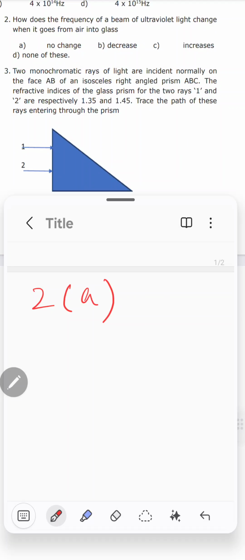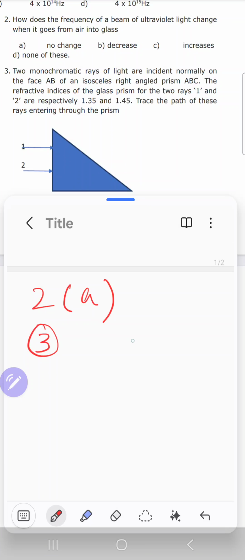Now coming to question number 3. Two monochromatic rays of light are incident normally on the face AB of an isosceles right-angled prism ABC. The refractive indices of the glass prism for the two rays 1 and 2 are respectively 1.35 and 1.45. Trace the path of these rays entering through the prism.